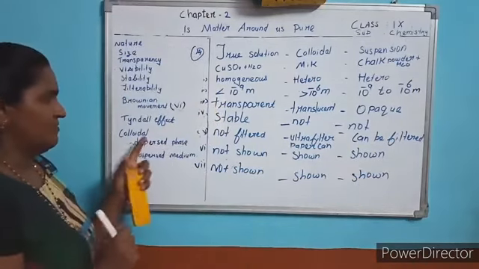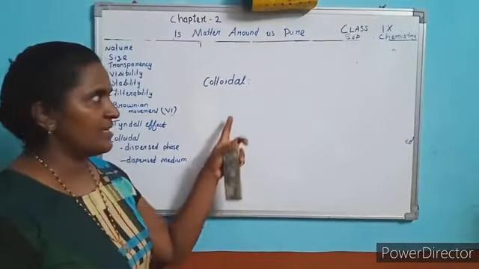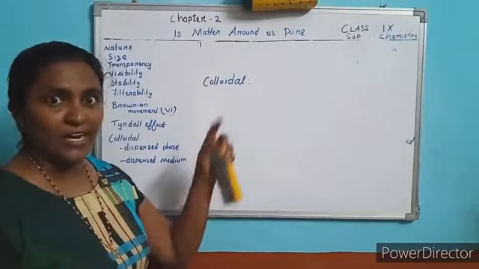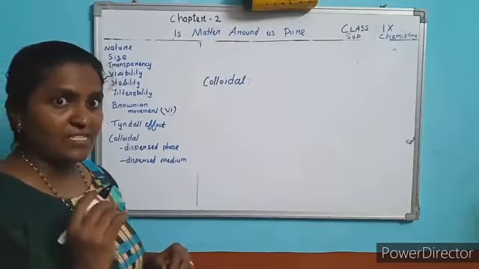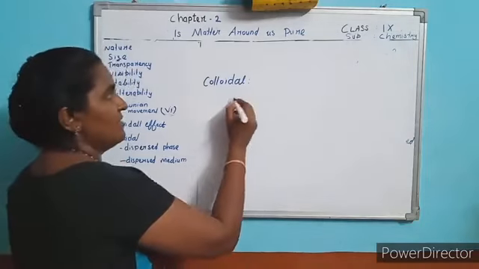Okay. Now, these are the properties. Let's move to the next topic, that is colloidal solution. There are two components present in a colloidal solution. One is the dispersed phase, the other one is the dispersed medium.